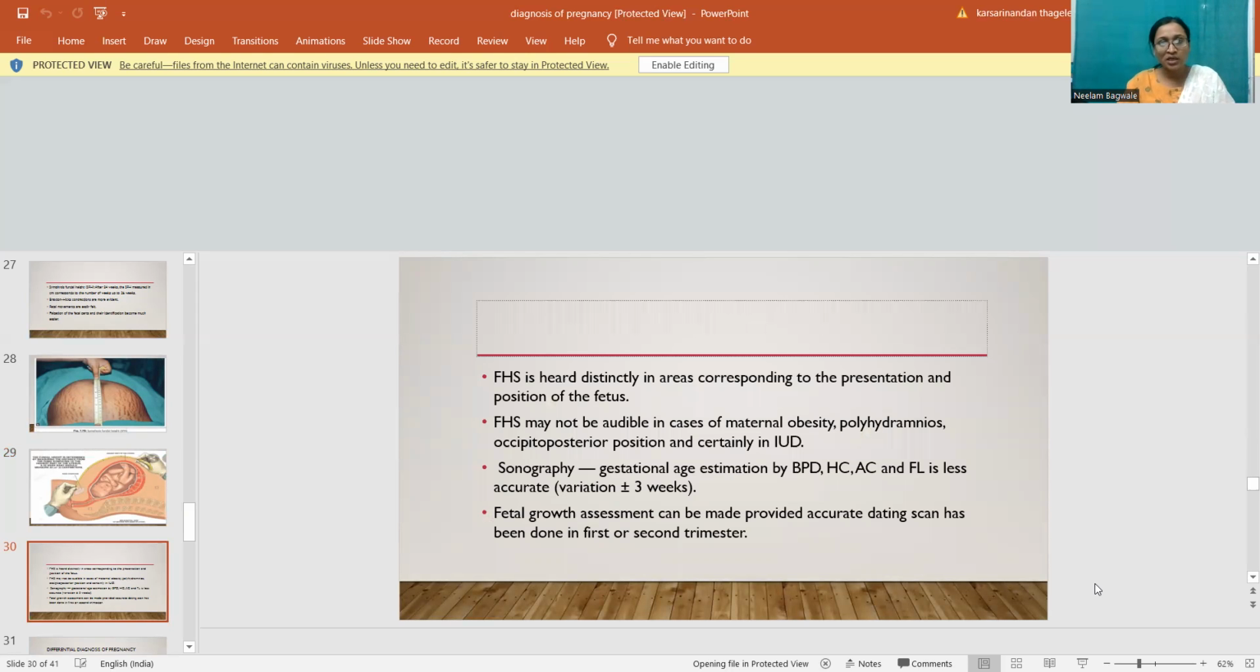Fetal heart sound is heard distinctly in areas corresponding to the presentation and position of the fetus. It may not be audible in case of obesity, polyhydramnios, occipito-posterior position, and certainly in IUDs. Sonography gestational age estimation by BPD, HC, AC, and femur length is less accurate in the third trimester, with a variation of plus or minus 3 weeks. Fetal growth assessment can be made provided an accurate dating scan has been done in the first and second trimester.